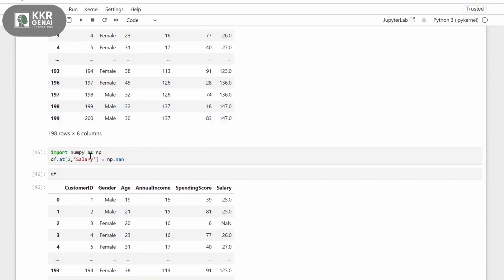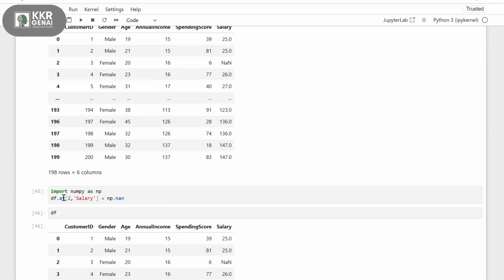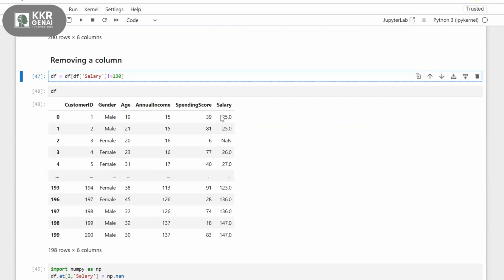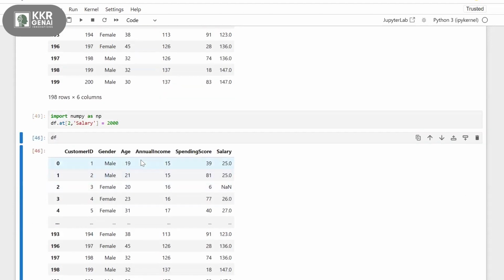So here, if you want to access a particular row, say row 2 and a particular column called salary, and I want to use some different number over here, then if I want to specify a null value, I'll use np.nan. If I want to specify another value, then I'll specify that value here.